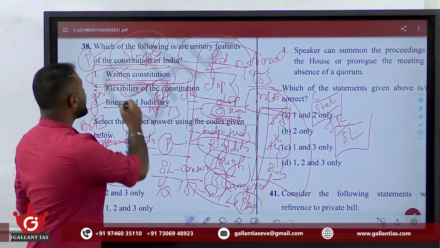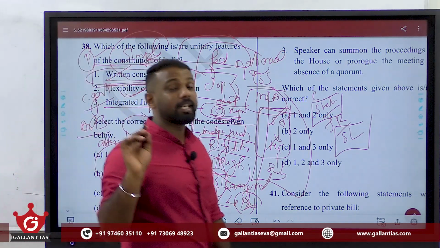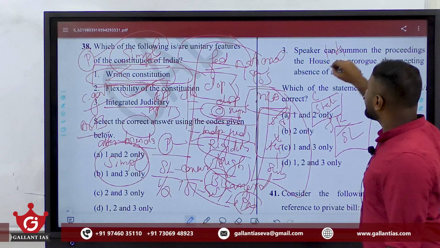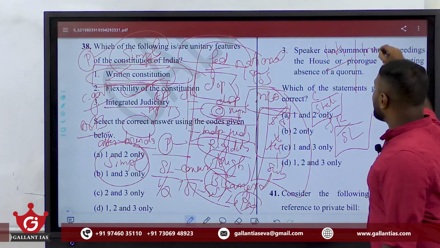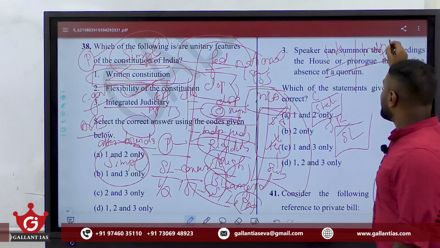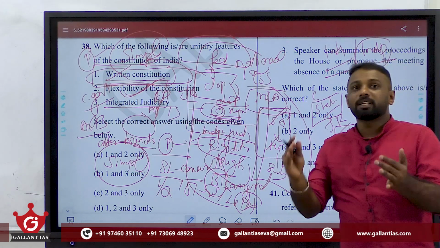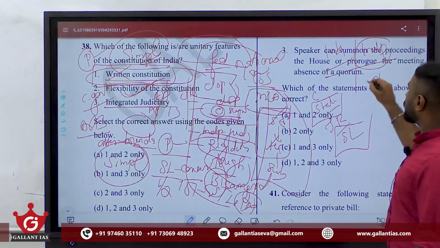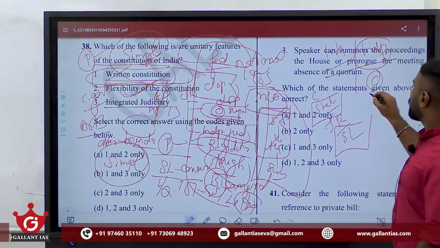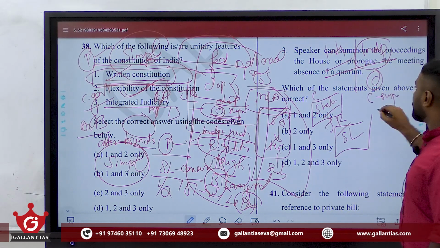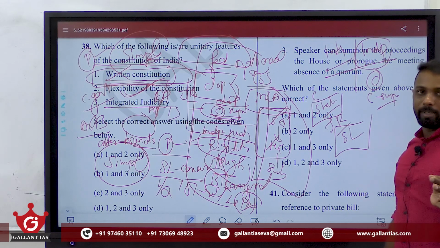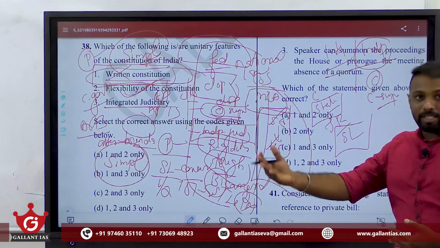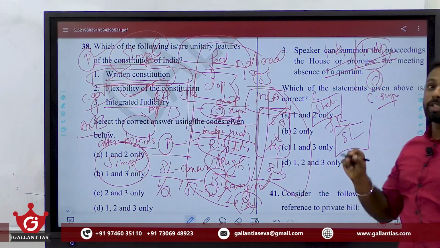But see, independent judiciary. You must know the difference between integrated judiciary as well as independent judiciary. Independent in the sense that the judiciary is independent from the control of the executive. Why? To protect the constitution or uphold constitutional supremacy, because no government, either central or state, should breach their limits. To ensure that, we need an independent judiciary.